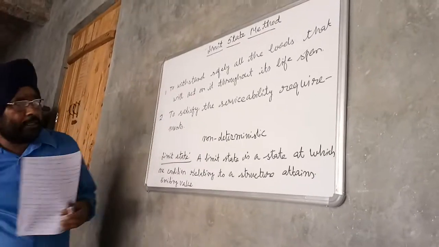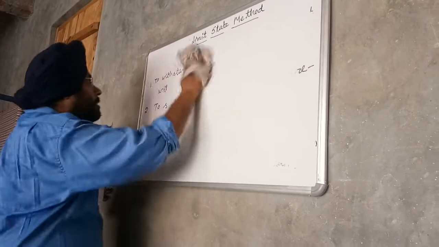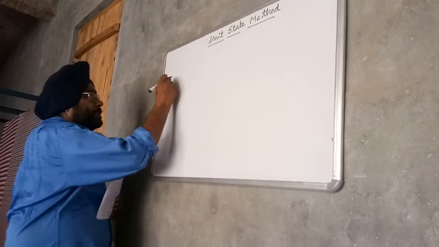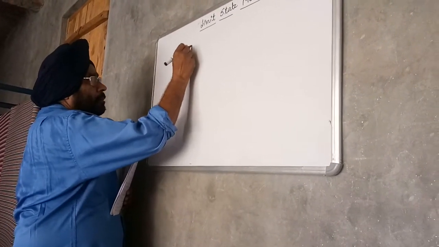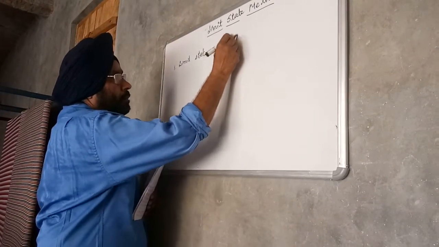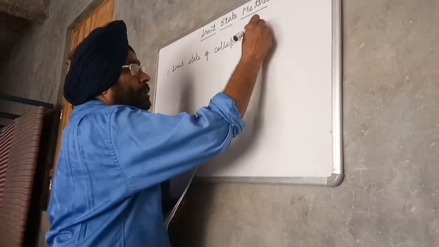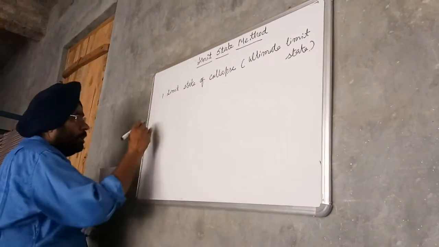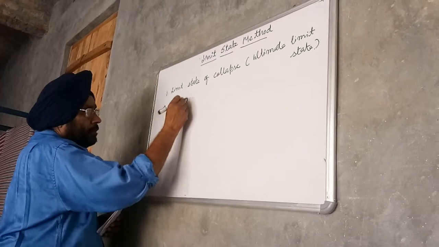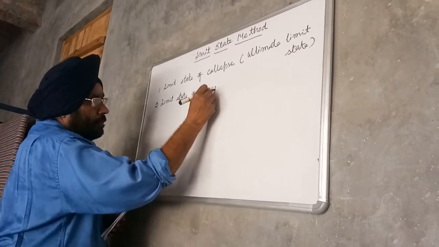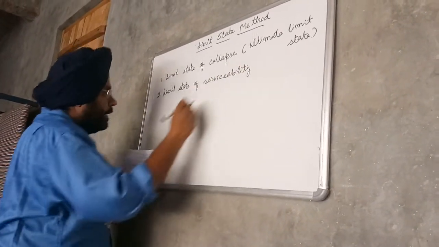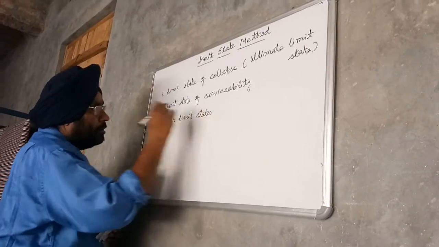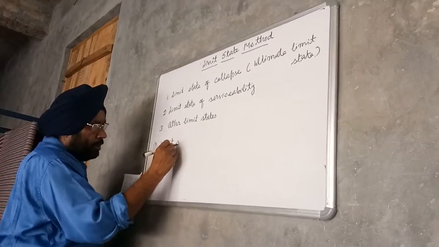And the important limit states considered in the design are limit state of collapse, that is ultimate limit state, limit state of serviceability, and three other limit states. So first, limit state of collapse.